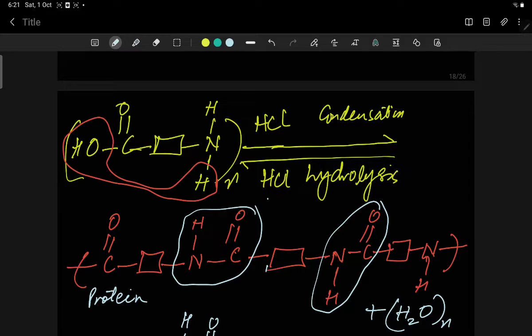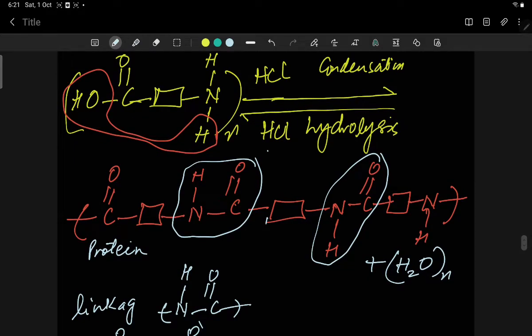So this long chain is formed, and you know that n number of water molecules are formed, and the same linkage which we have done in nylon. So this is the amide or peptide linkage. So this polymer is protein.